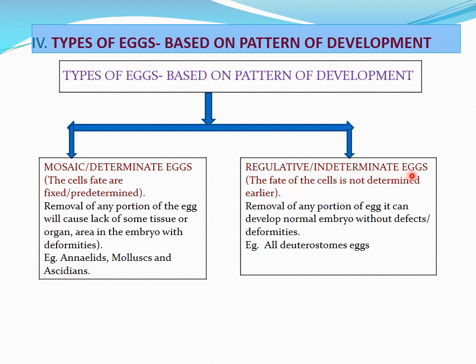Regulative or indeterminate eggs, here the fate of the cell is not determined earlier. So with removal of any portion of the egg, it can develop a normal embryo without deformities or defects. All deuterostome eggs are regulative and indeterminate eggs, whereas annelid, mollusk and ascidian eggs, that means protostomian eggs, are mosaic or determinate eggs.